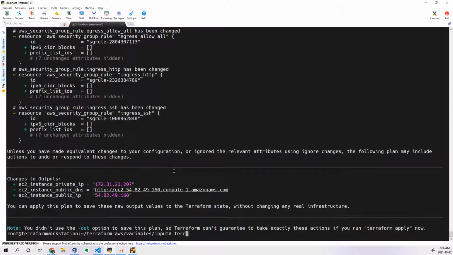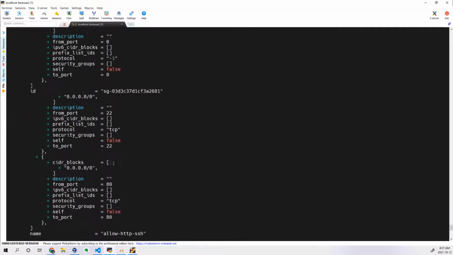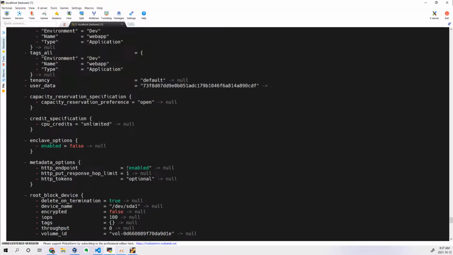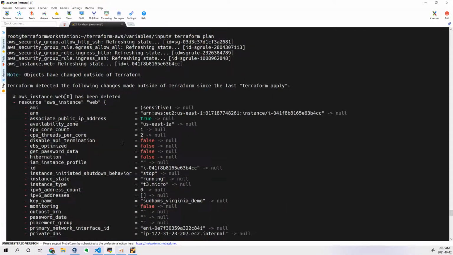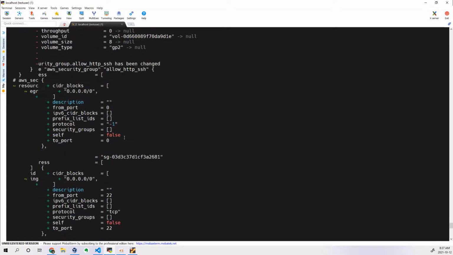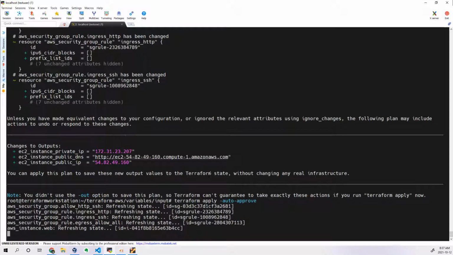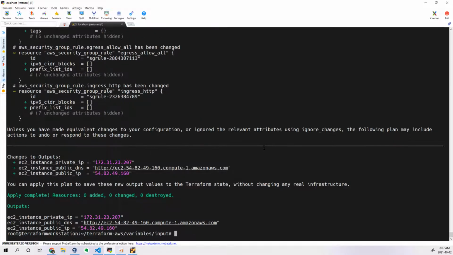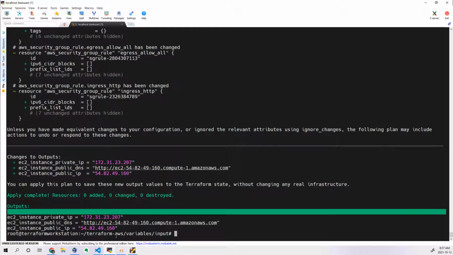Now if I execute terraform apply with the auto-approve flag. Why is it showing like this? Because we have made some modifications. See, the additional instance that had been created will get deleted. Okay, so that is what it is trying to do. Let it get completed, and then you can see in the output it is printing your IP address.